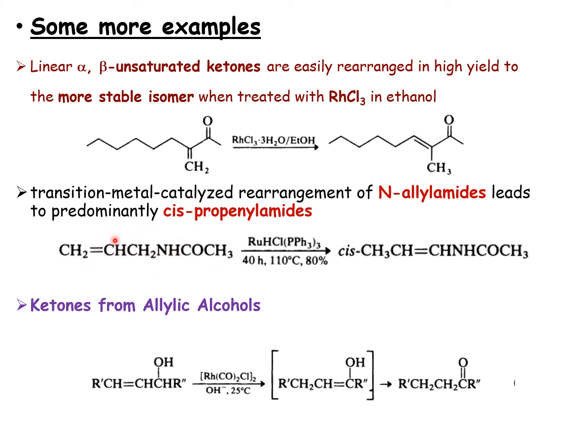So N-allyl amides will be converted to cis-propenyl amide. It is going to form in the presence of, again, the chlorohydridoruthenium triphenylphosphine complex, which gives this kind of isomerization product. Then another important thing is allylic alcohol. If you have the allylic alcohol, in particular with a rhodium carbonyl based catalyst, isomerization can lead to what we call a ketone.